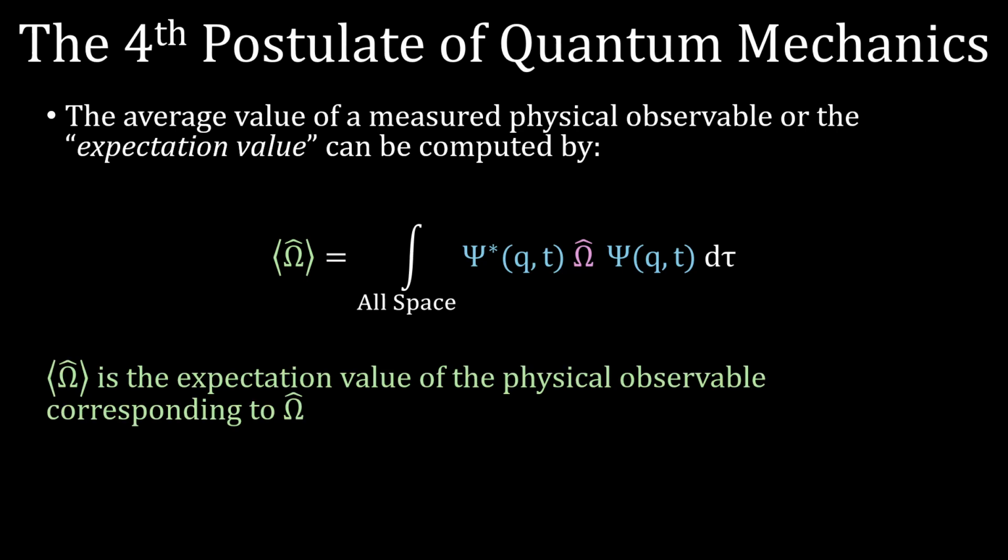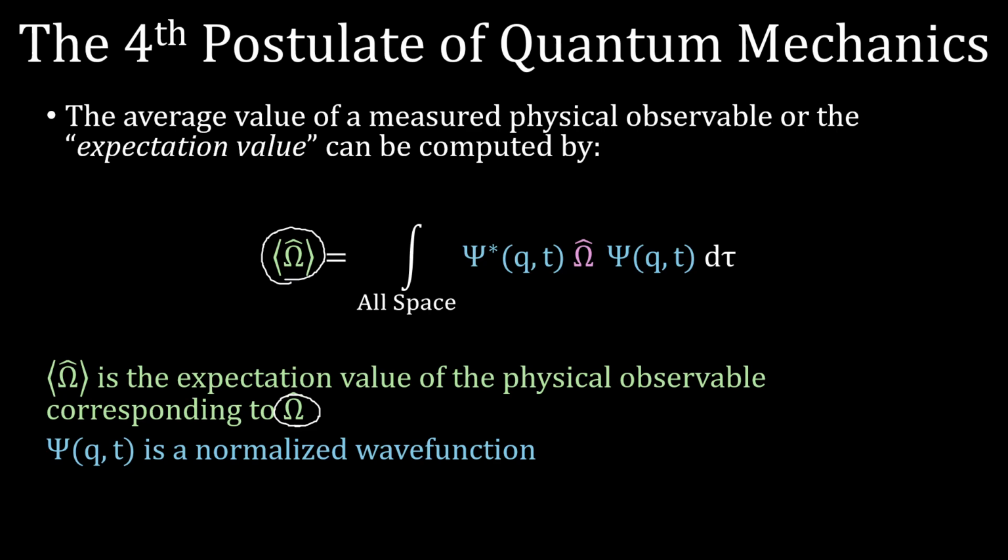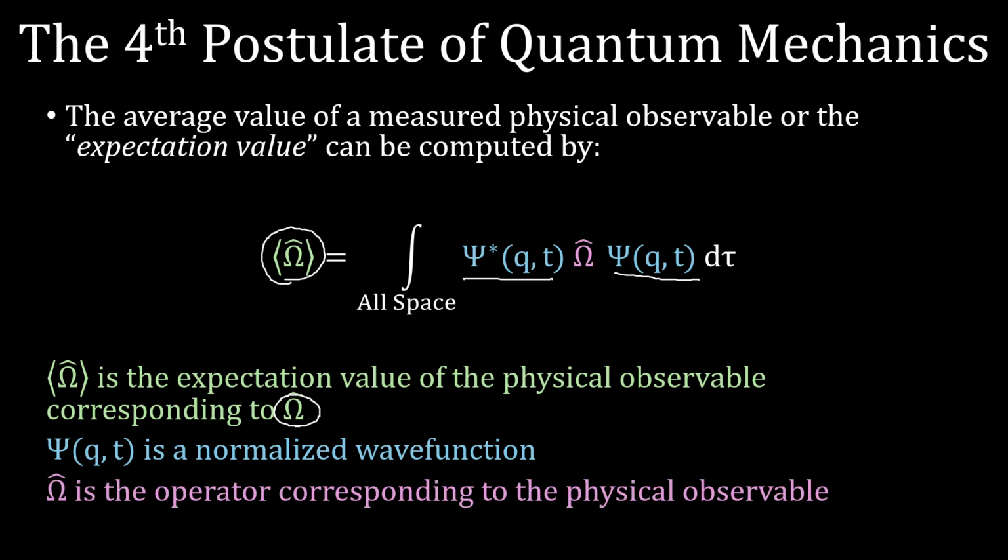First, in green, on the left-hand side, is the expectation value of the physical observable corresponding to the operator omega. So again, omega hat here is our operator. When we put these brackets on the side, that means the expectation value of that operator. Next, let's move to the right-hand side. We have psi(q,t), our normalized wave function, and of course, this here is the complex conjugate of that. This is the wave function we described in the first postulate of quantum mechanics. And then in pink, that's just the operator corresponding to the particular physical observable we're finding the expectation value of.